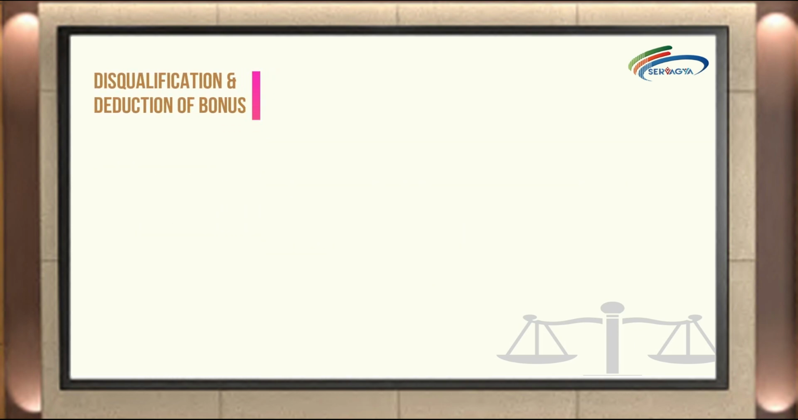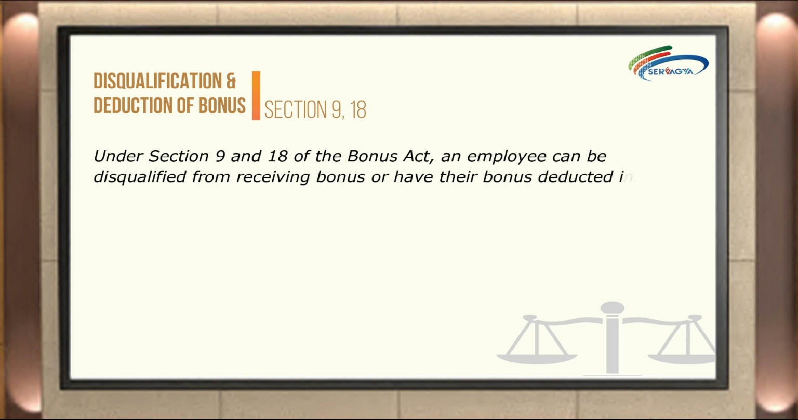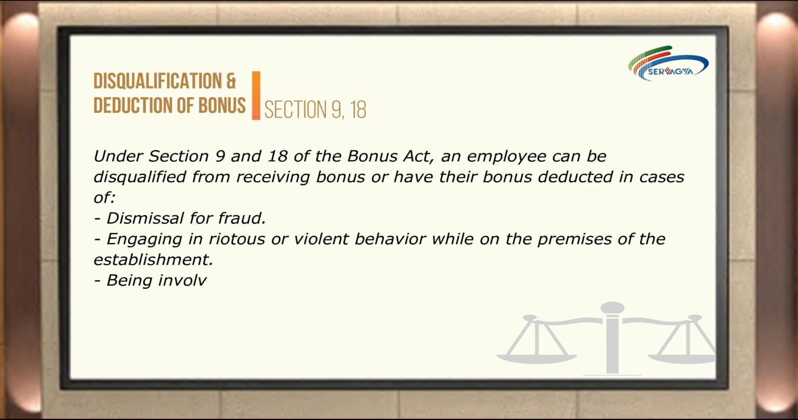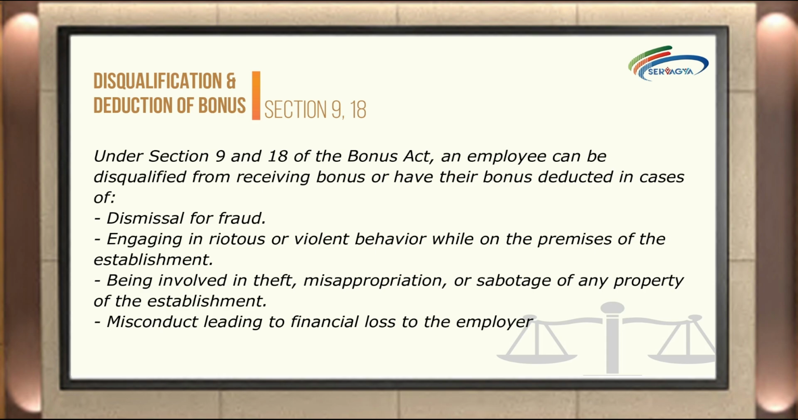Disqualification and deduction of bonus, Section 9 and 18. Under Section 9 and 18 of the Bonus Act, an employee can be disqualified from receiving bonus or have their bonus deducted in cases of dismissal for fraud, engaging in riotous or violent behavior while on the premises of the establishment, being involved in theft, misappropriation, or sabotage of any property of the establishment, or misconduct leading to financial loss to the employer, to the extent that bonus can be deducted for that year.